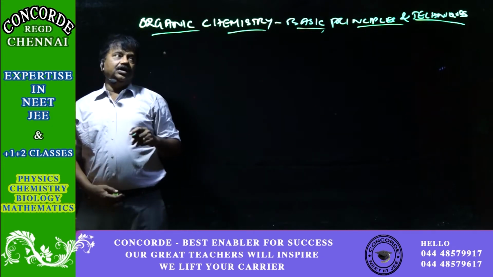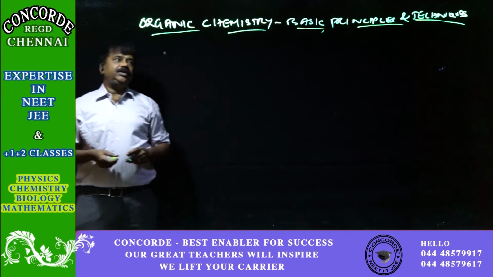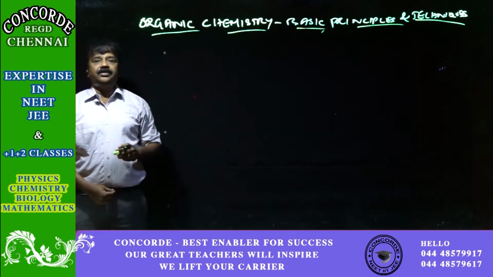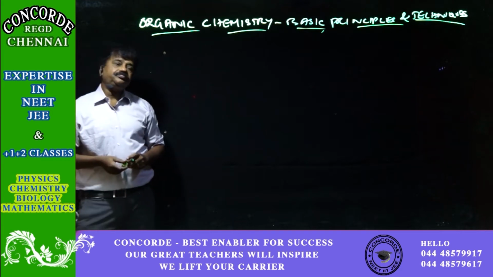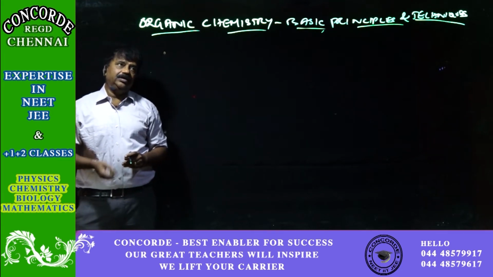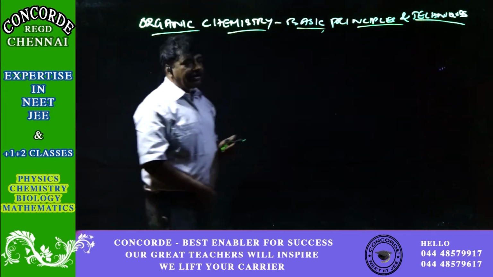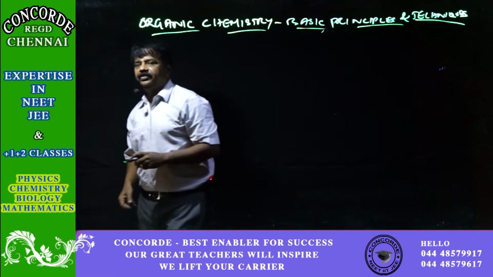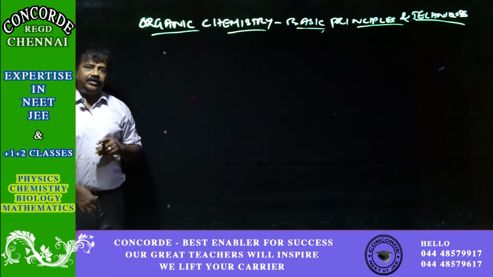The term organic chemistry in earlier days was thought of as the chemistry of chemicals derived from living or dead matter, for example plants and animals, either living or after their death.